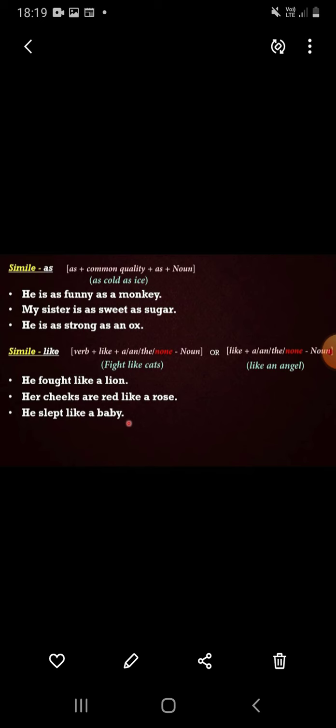Then, he slept like a baby. Simile is a very important figure of speech. It compares two objects, a direct comparison between two objects.